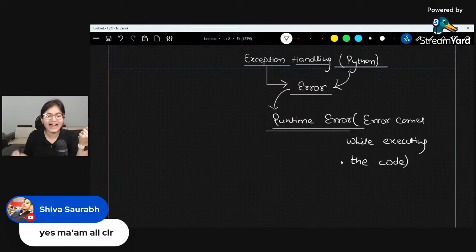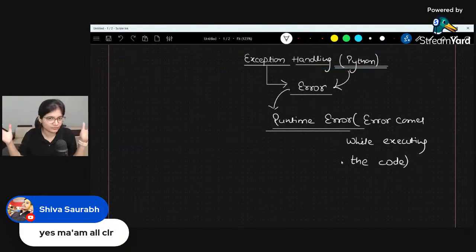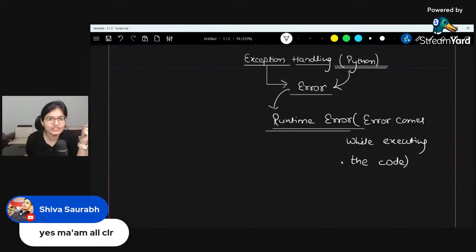Means there is no mistake in the syntactical part. Syntax is completely fine. You have properly closed the braces. You have properly closed the quotation marks if we have any. But the problem is that somewhere the logic is going wrong, and that's why the error is coming up. And that is something which we call an exception in Python, or even in any other programming language as well. Exception is the same, whether it be Python or Java or C++ or C. So is this clear? What is the meaning of exception?